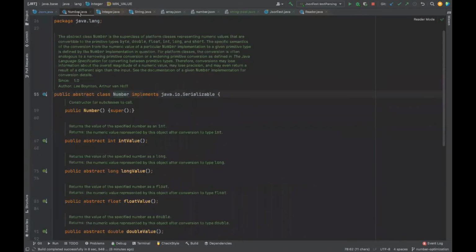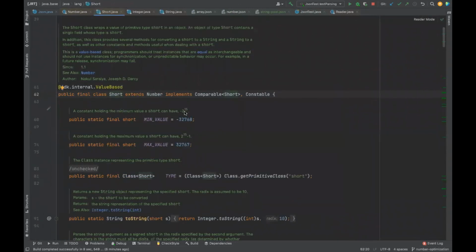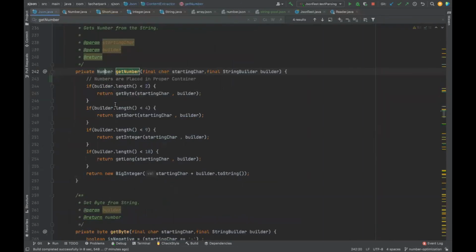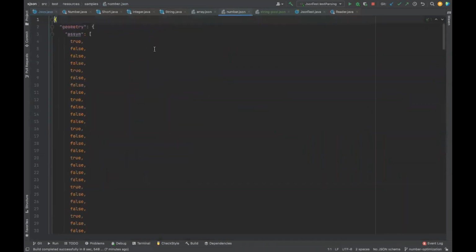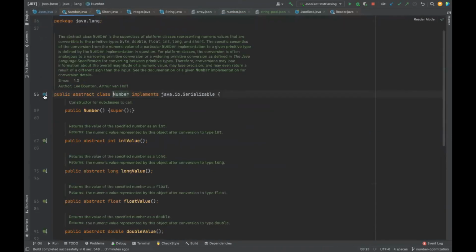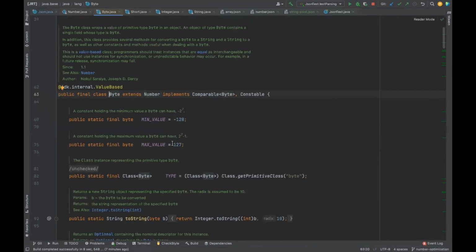Or if you look at Short, its min value and max value, it is 2 to the power of 15. What does this 15 or 31 mean? Number of bits. Exactly. Number of bits we cannot calculate because it's string data. But what we are safely assuming is, at the getByte level, byte takes a maximum value of 127. So in a simpler sense, first we calculate whether this byte is less than 3 digits.